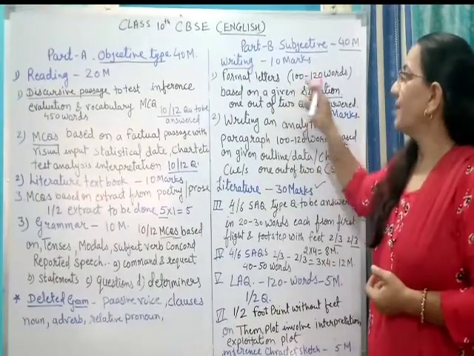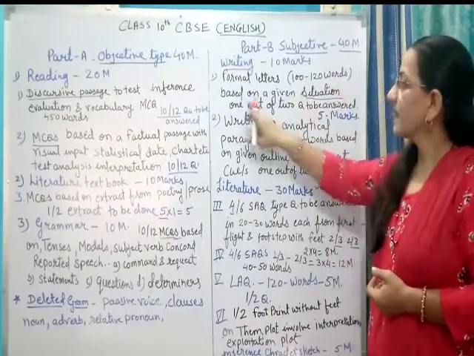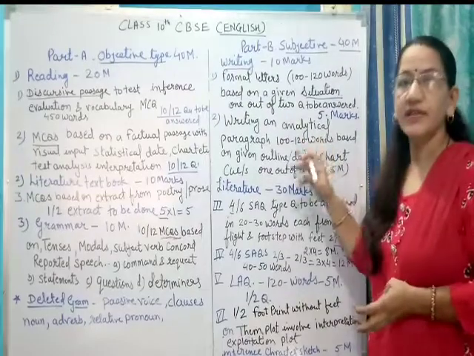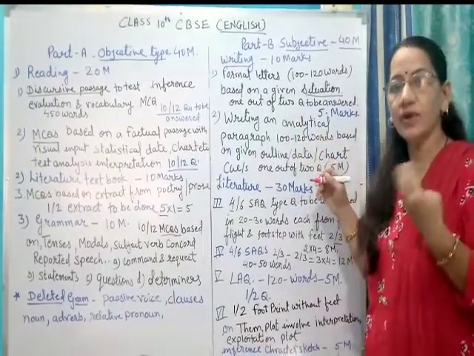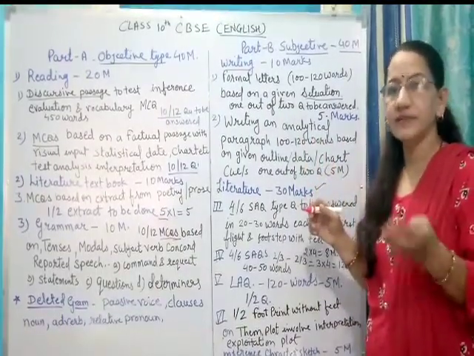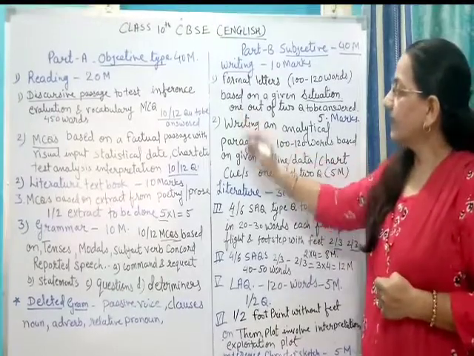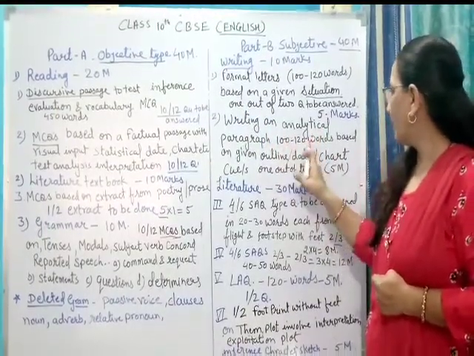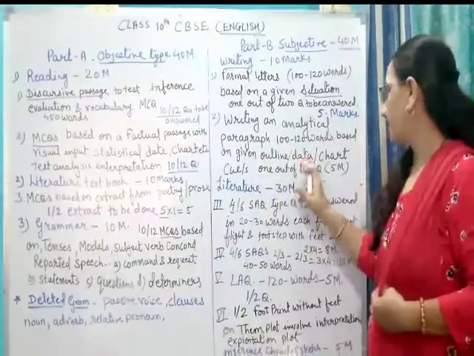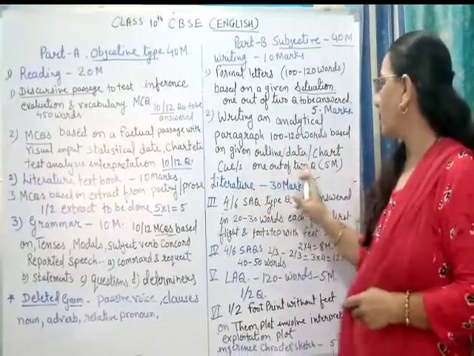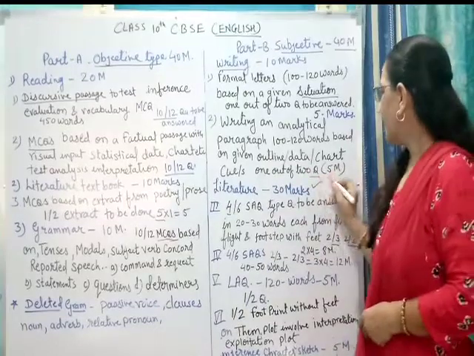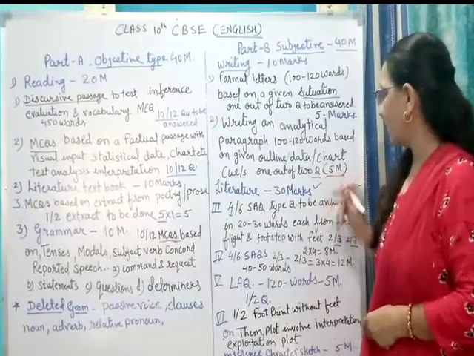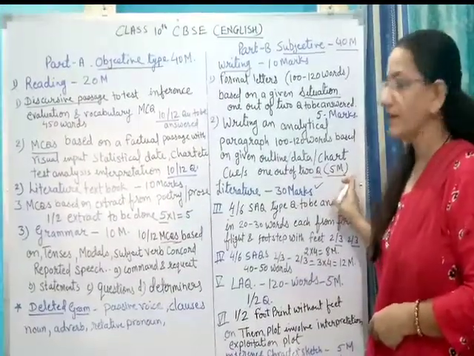These letters should be in 100 to 120 words. It is based on a given situation. It may be about complaints or requirements or arguments or something like that. The second one is writing an analytical paragraph, 100 to 120 words, based on given outline, data, chart, clues and words. Out of 2 questions you have to attend 1. And this is for 5 marks. Okay, this question will get you 5 marks.